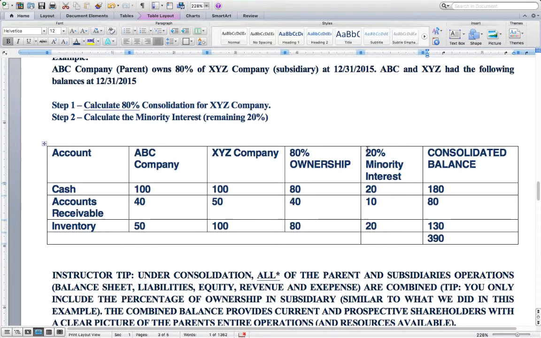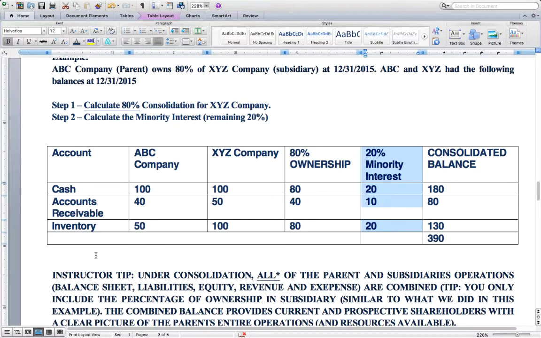The remaining 20% is reflected as a minority interest, and these balances would then be reflected in someone else's financial statements, either as someone who has significant influence or people that have no significant influence, as a proportion.